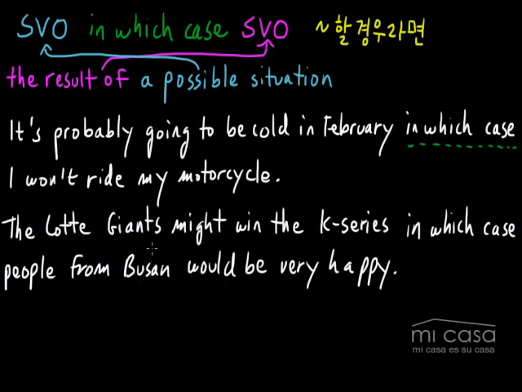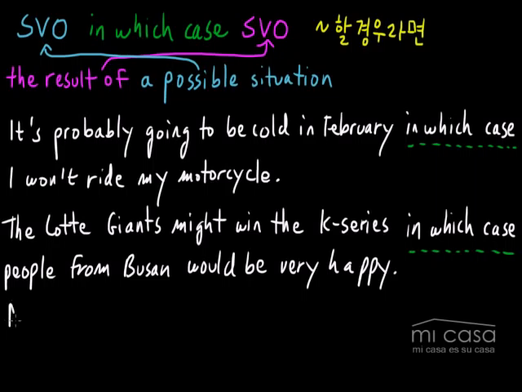So you could actually just say that. You could use that kind of more simple structure. If 뭐뭐뭐, then 뭐뭐뭐 would be very happy. If the Lotte Giants won the Korean series, people from Busan would be very happy. It's a little bit more simple, and I encourage people to kind of change the structures that they're using, to sometimes use different structures. So you could use this in which case instead. All right, so let's go ahead and look at one last example, and then we're going to wrap up the lesson.